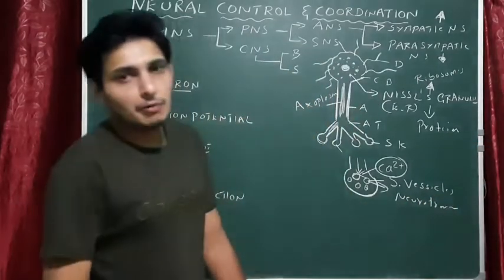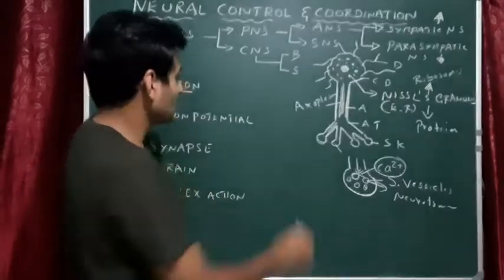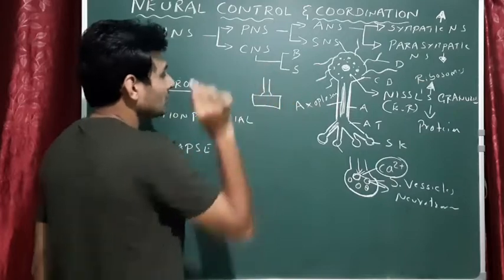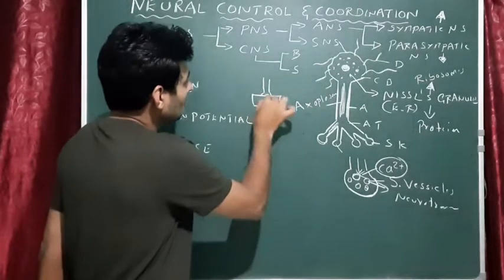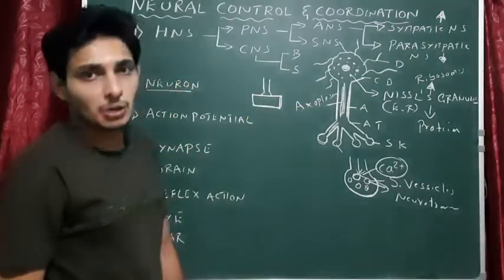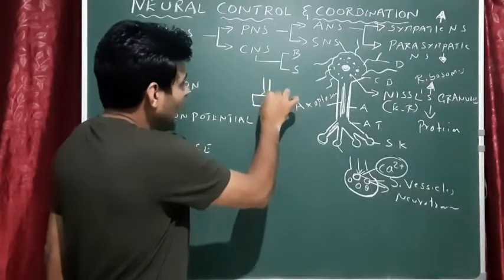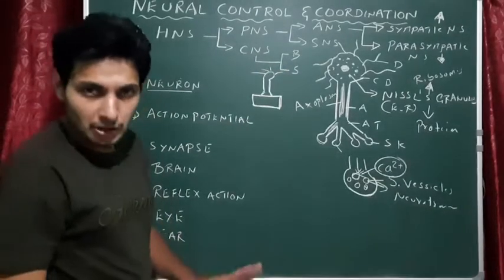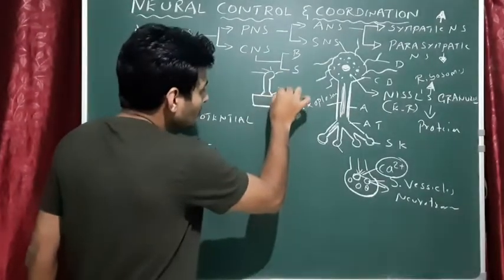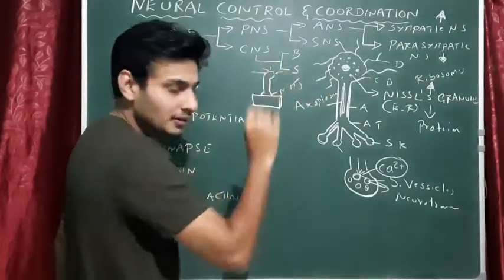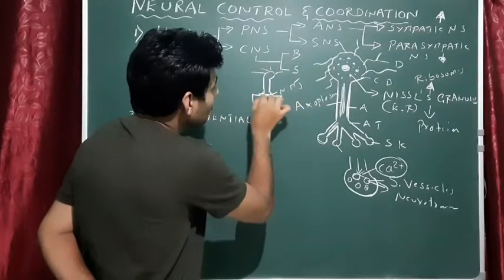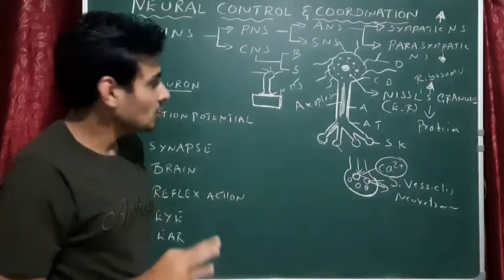Correct. So you have heard about the neuromuscular junction. For example, this is the muscle cell and this is the neuron which is connected to the muscle cell. What is the plasma membrane of the muscle cell? Sarcolemma. Correct. And this is the end of the neuron, that is the motor neuron. You know that. So here the neuromuscular junction is there. Exactly here the junction is there, that is called the neuromuscular junction.